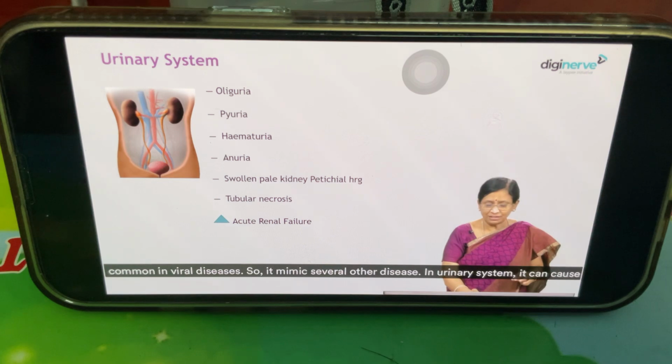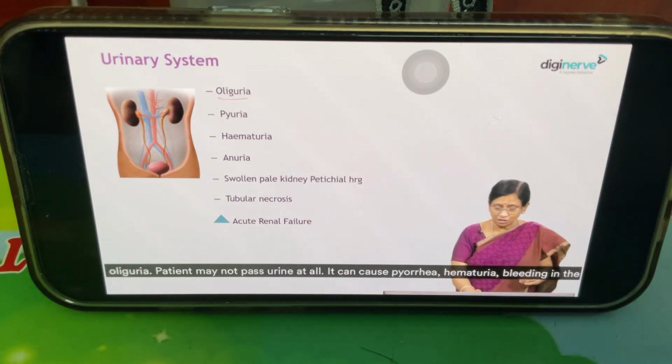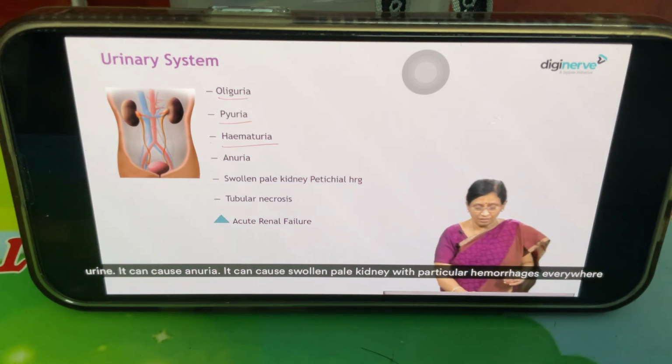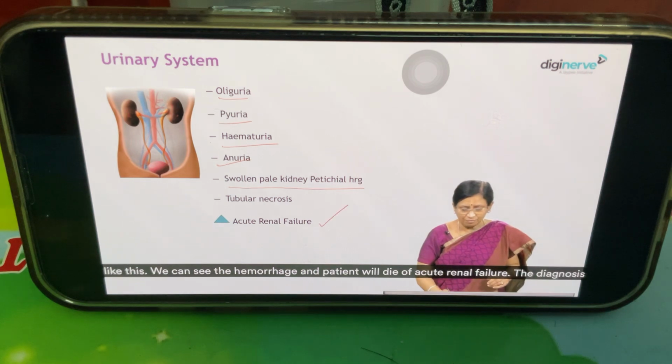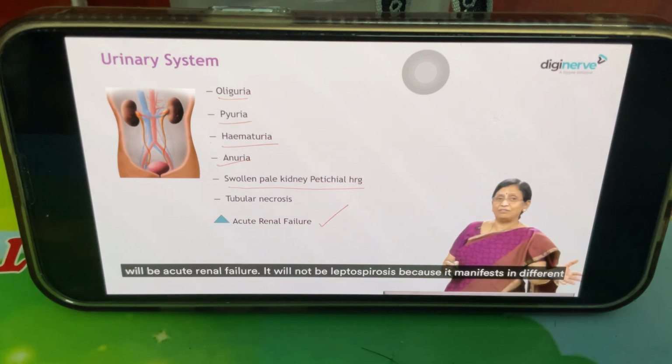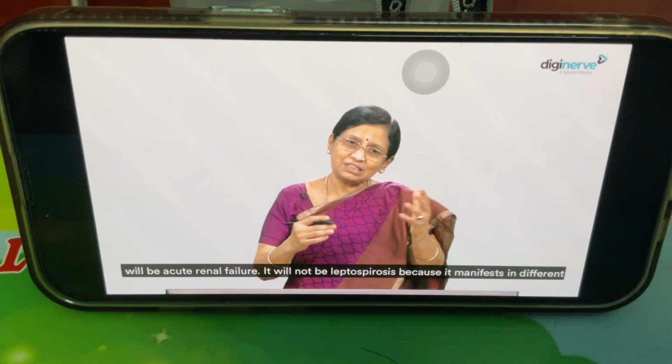In urinary system, it can cause oliguria. Patient may not pass urine at all. It can cause pyuria, hematuria, bleeding in the urine. It can cause anuria. It can cause swollen pale kidney with petechial hemorrhages everywhere, like this. We can see the hemorrhage. And patient will die of acute renal failure. The diagnosis will be acute renal failure. It will not be leptospirosis, because it manifests in different ways in different patients.